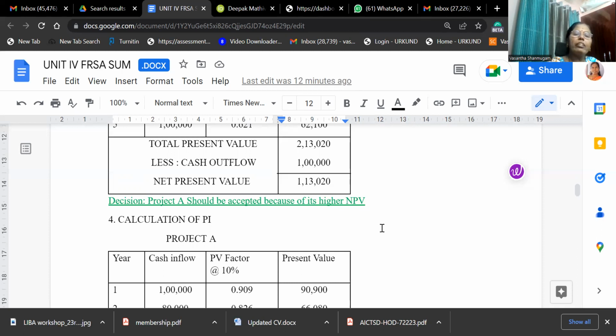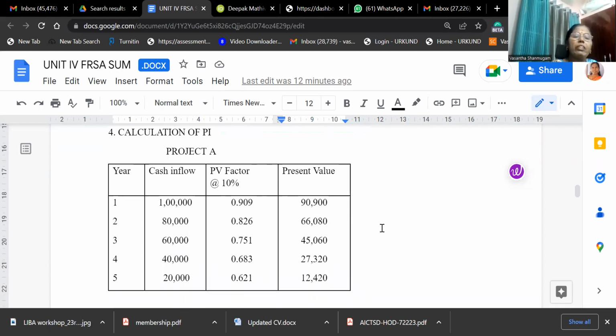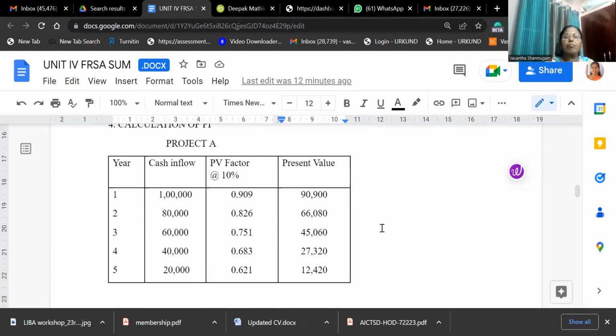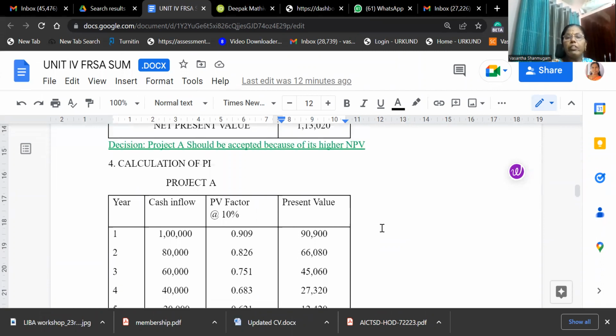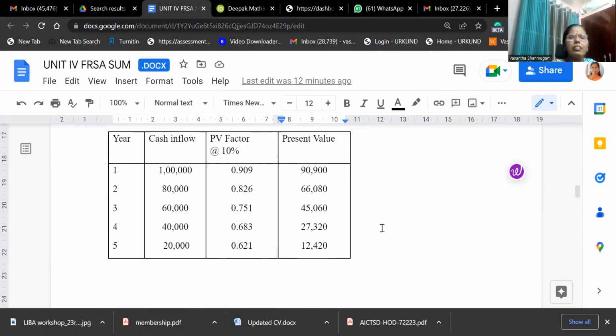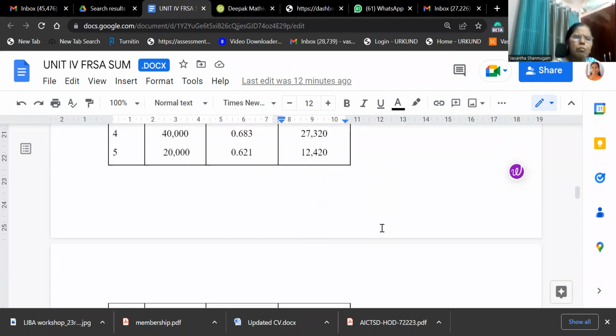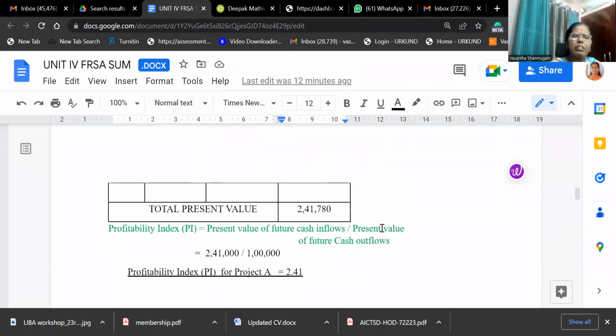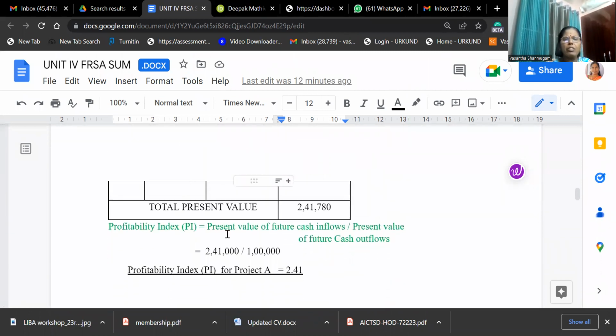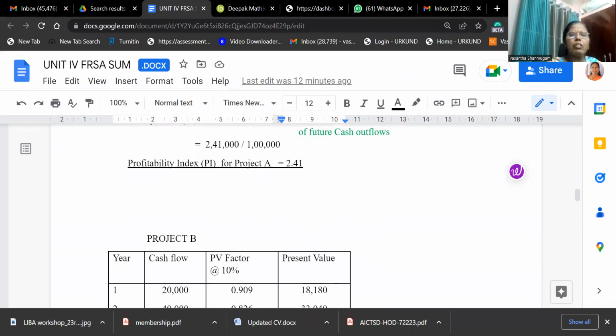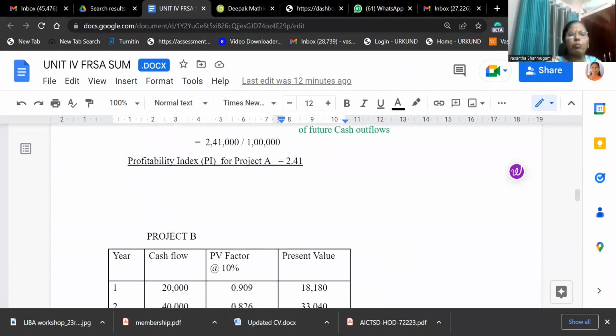So now the calculation of the profitability index method. PI means profitability index method. Here the same principle we have to follow. Only thing is the formula is present value of future cash inflow divided by present value of future cash outflow. So that is the procedure. So we are getting 2.41. Here, what is the accept and reject criteria? The project which has more than one can be accepted.